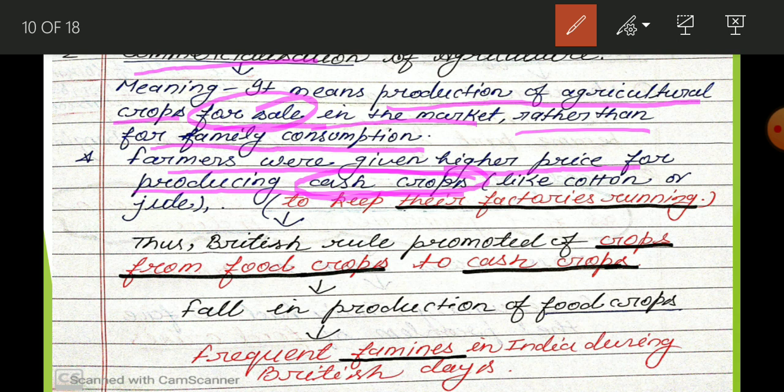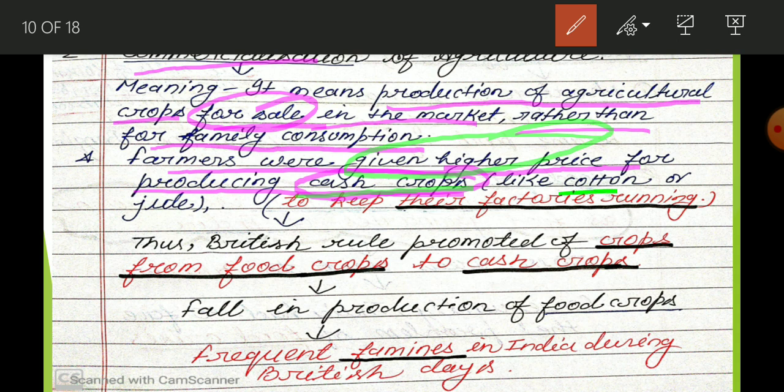But when Britishers came, they forcefully, and they gave more money. First they encouraged them to do the production of cash crops by giving a higher price, and in this way they were promoted to do the production of cash crops.